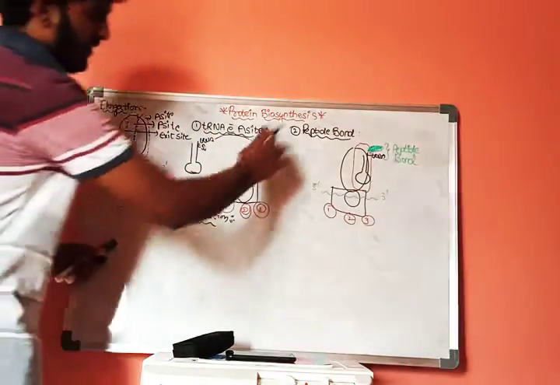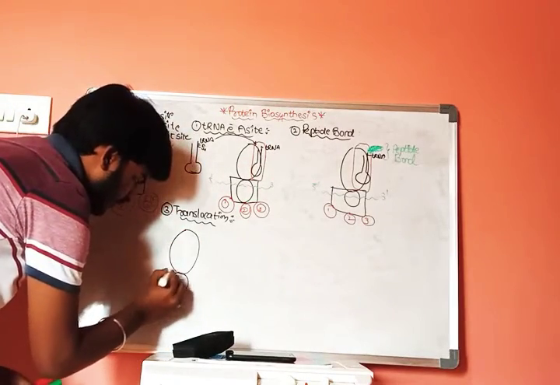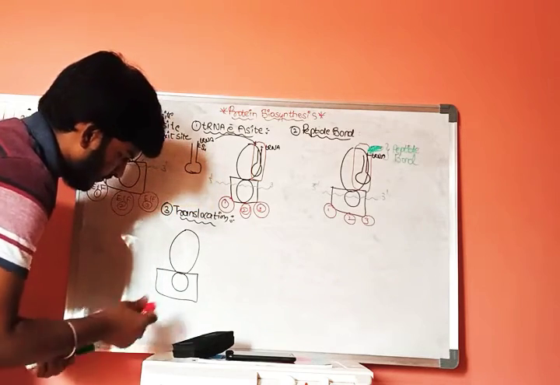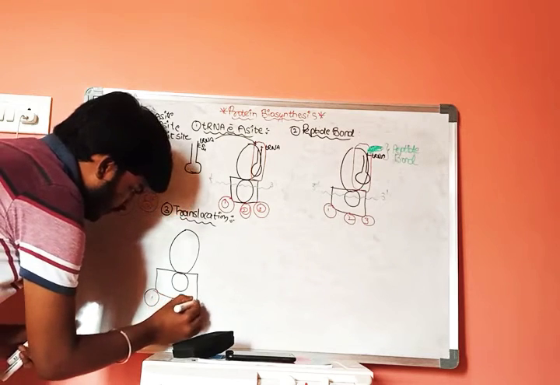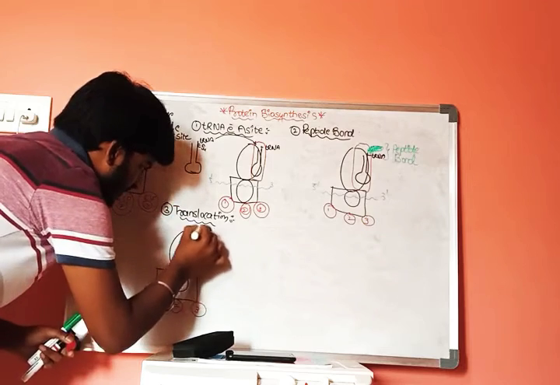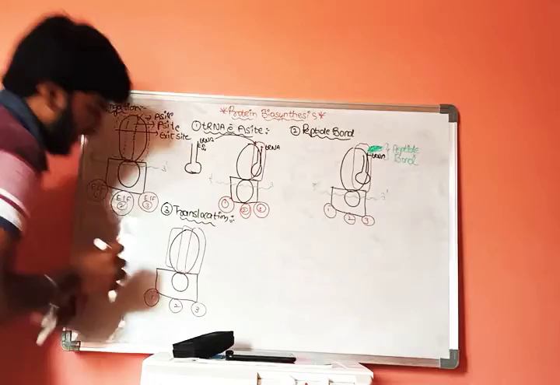In translocation, let us consider the structure again. This is A site, this is P site, and this is exit site.